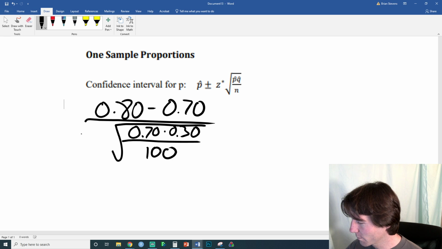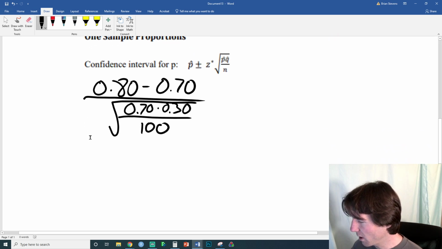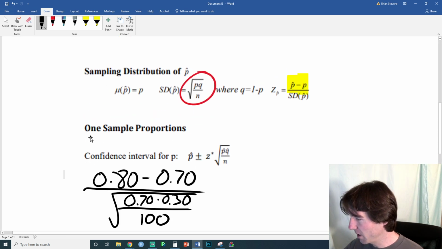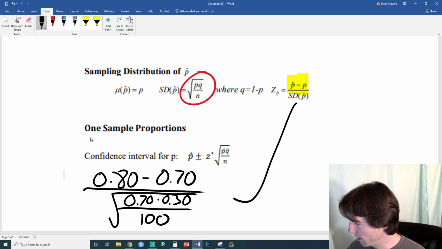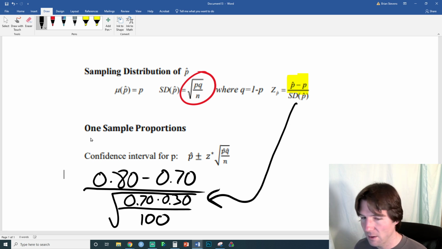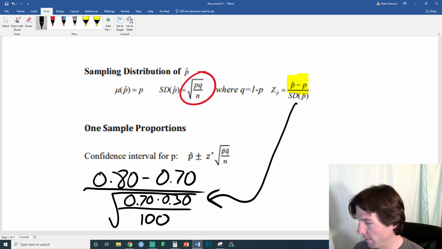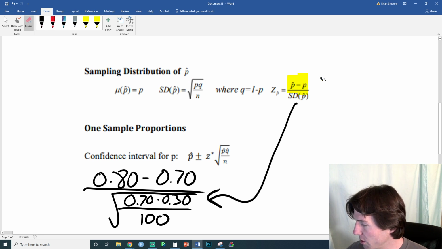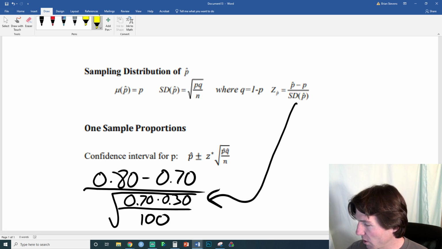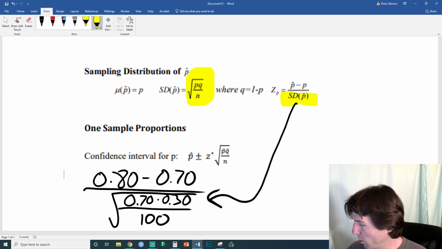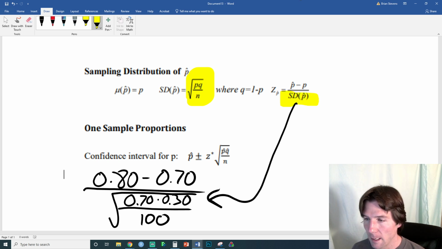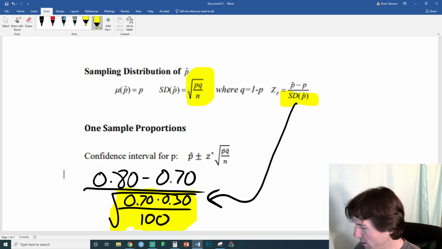There we go. What I'm doing right here is I'm solving this formula right over here. I'm just doing it in a blank space. But this is the formula for the z-score right here. And if you notice, I've solved the standard deviation on the bottom, because all you're doing is taking the standard deviation and putting it on the bottom of this fraction. So that's the standard deviation.